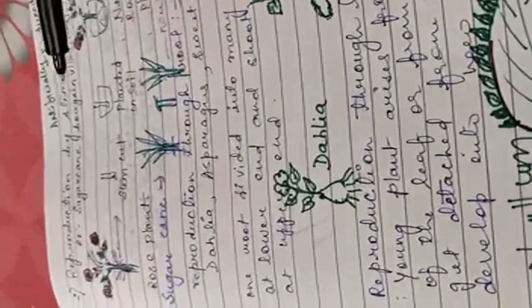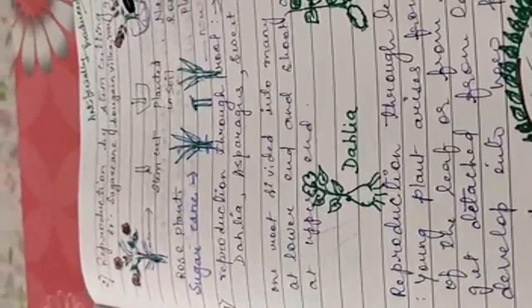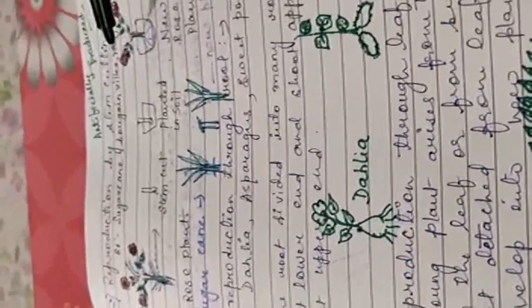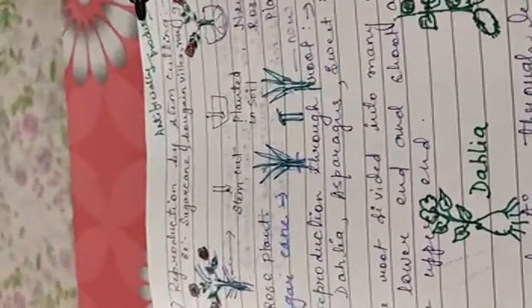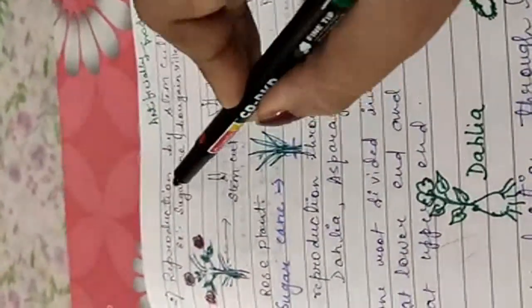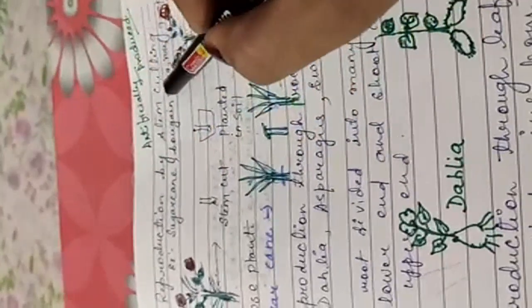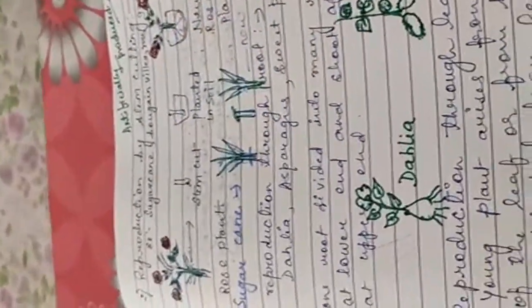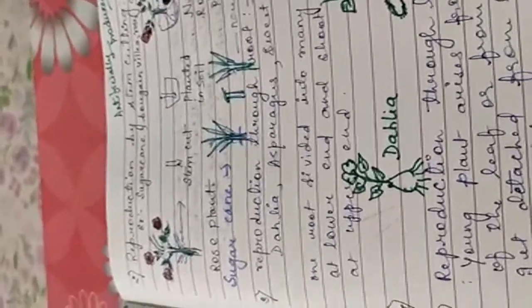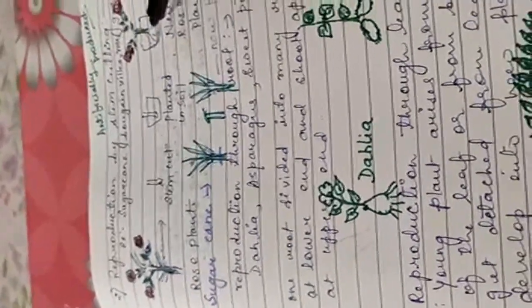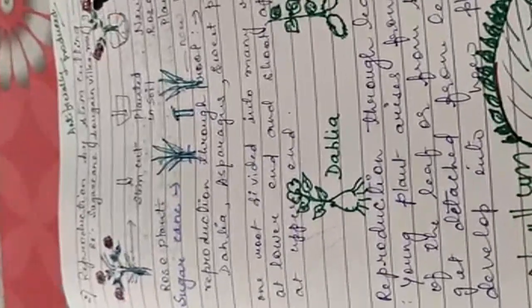Okay, now we will come to the next one, vegetative parts. The next vegetative part after underground stem is stem. All of you see, reproduction by stem cutting. Okay, now I will explain it to you in your next video. Till then, you watch my video.